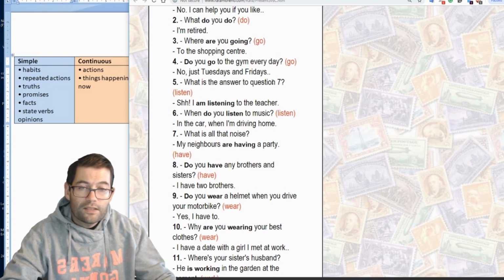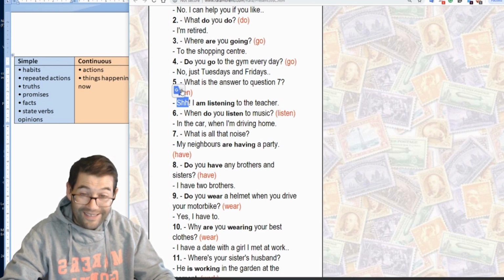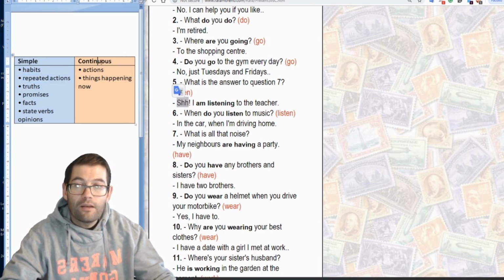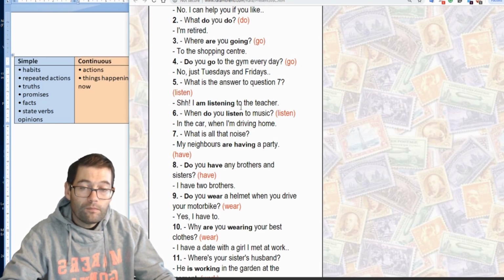What is the answer to question 7? "Shh." This is something you say when you want quiet now. So if you want quiet now, then that must mean that we have to use the continuous tense. Here, if you want quiet now, the reason is because you are listening to the teacher. So the answer here is: I am listening to the teacher.